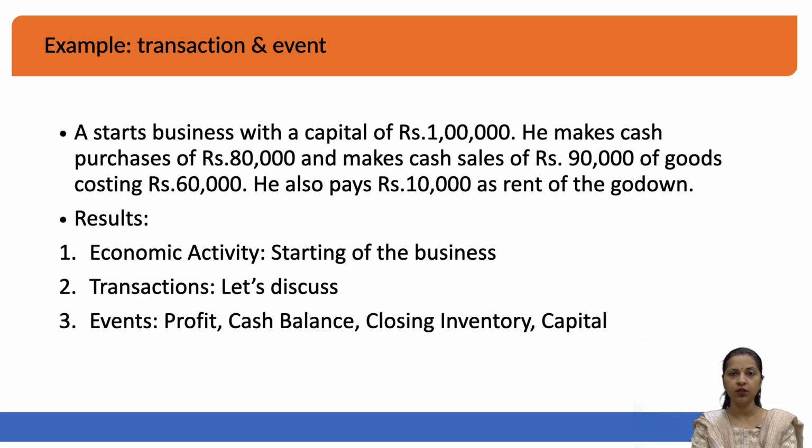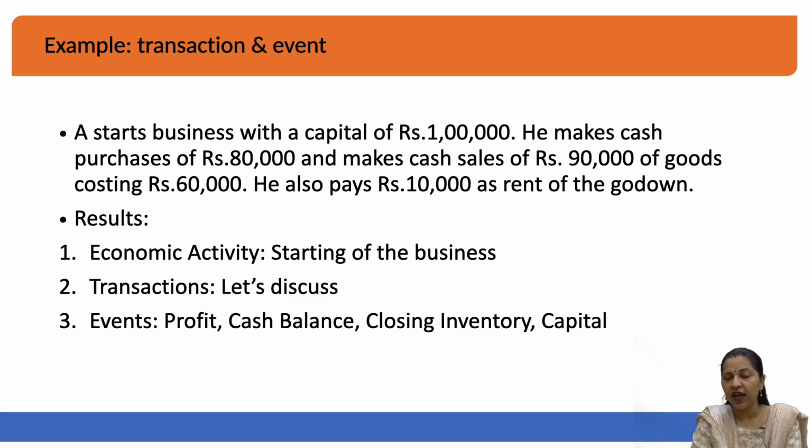So the transaction in a nutshell is infusion of the capital in the business, and the event is that we have a capital and we have cash from that transaction. Let's see what Mr. A is doing next in this example. Mr. A is making a cash purchase of 80,000 rupees.